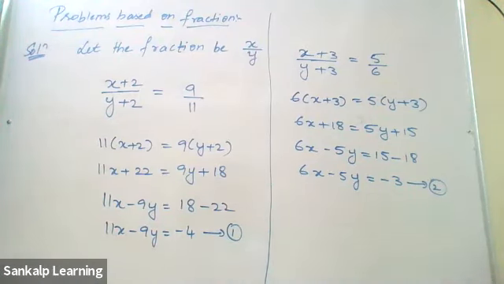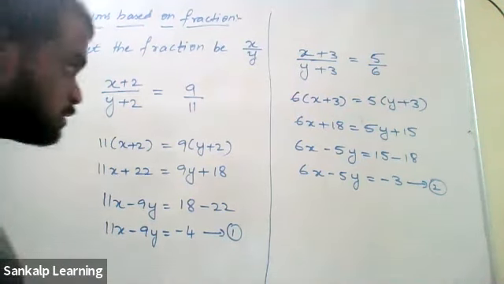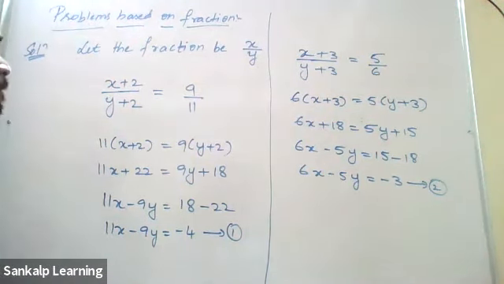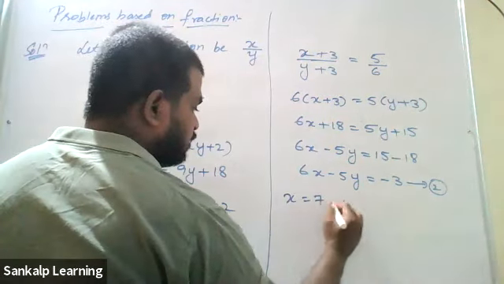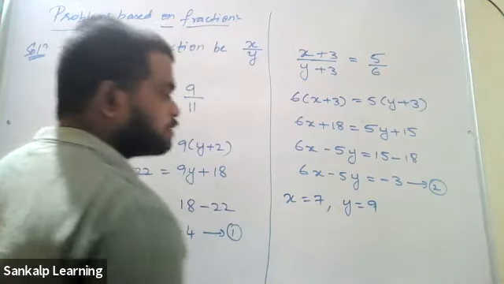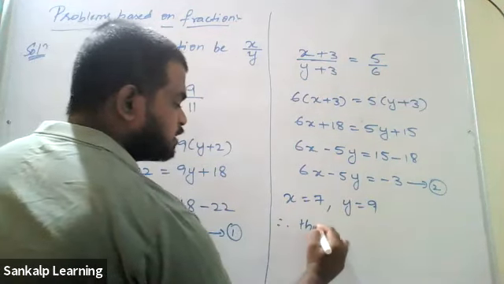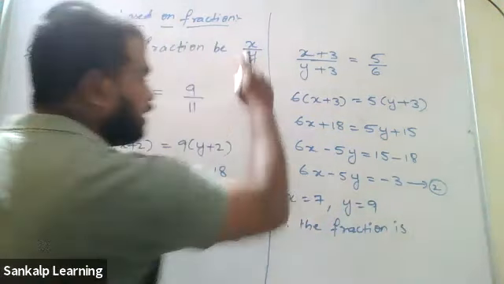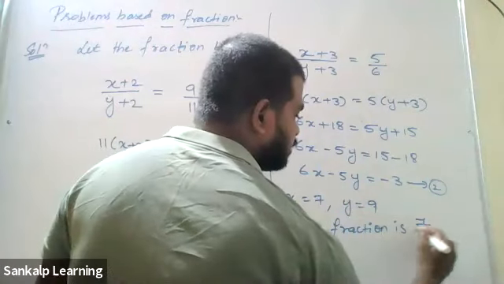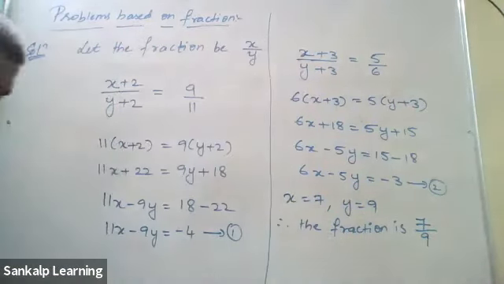y is equal to 9. What about x? 7, sir. Okay. y is equal to 9, x is equal to 7. 77 minus 81 is minus 4. That's correct. So x value is 7 and y value is 9. Absolutely correct. Therefore, what is the fraction? x by y, so 7 by 9. Write it. Therefore, the fraction is 7 by 9.